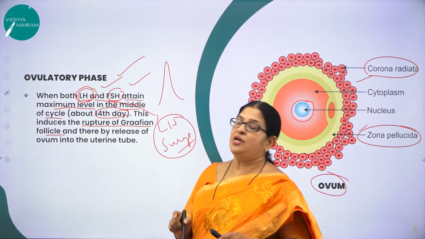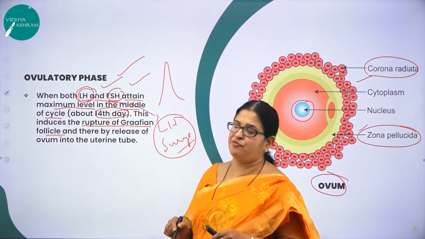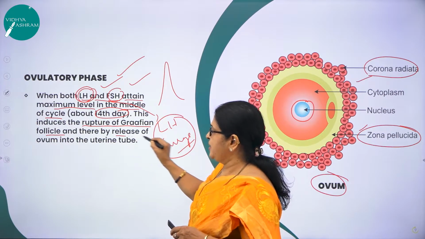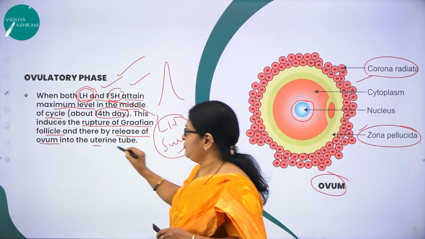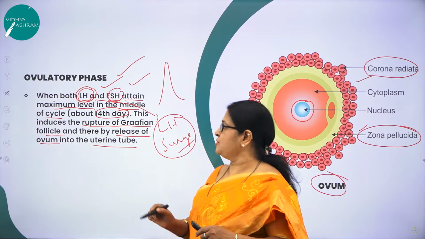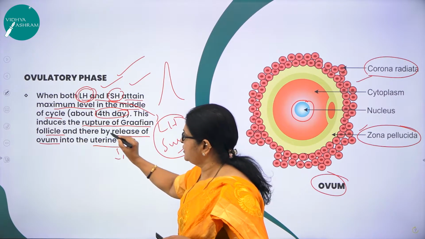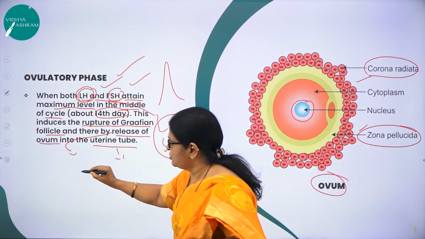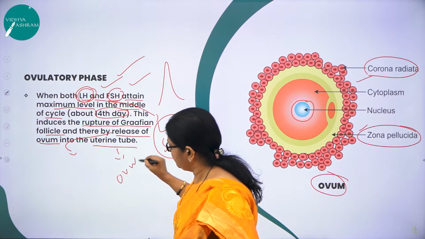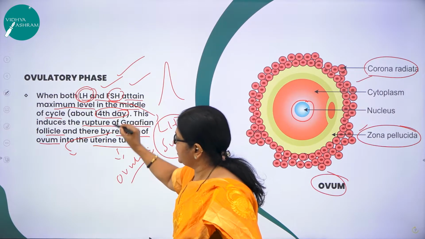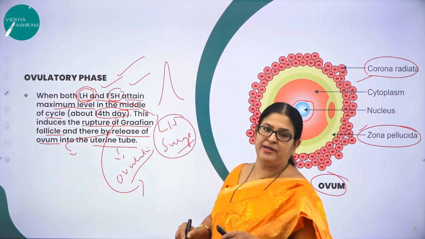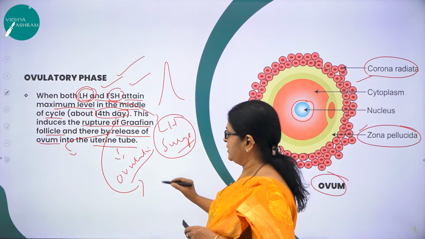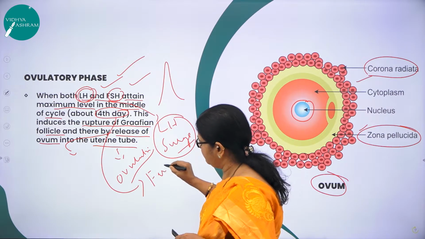Then only does the mature Graafian follicle rupture, thereby releasing the ovum into the uterine tube, right? So the release of ovum is also called ovulation. The 14th day is a very, very important significant day of the menstrual cycle, which we also call the fertile period.